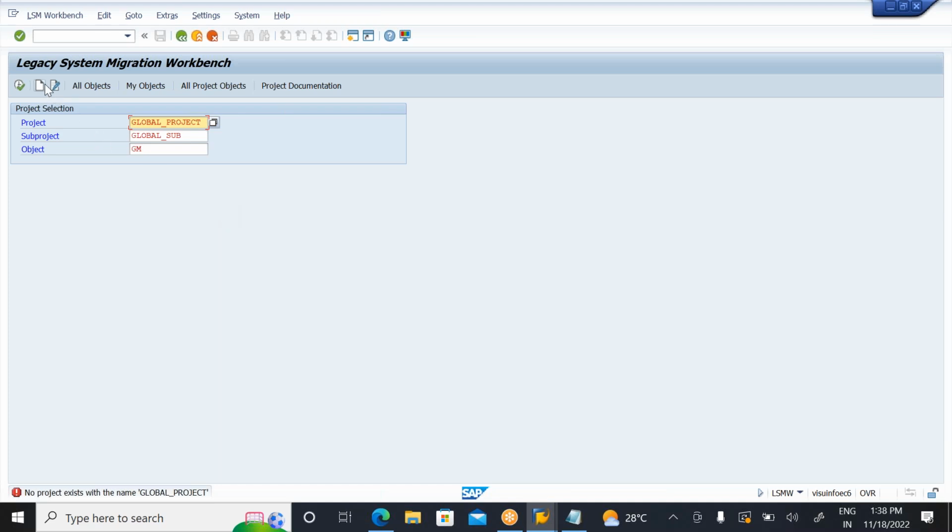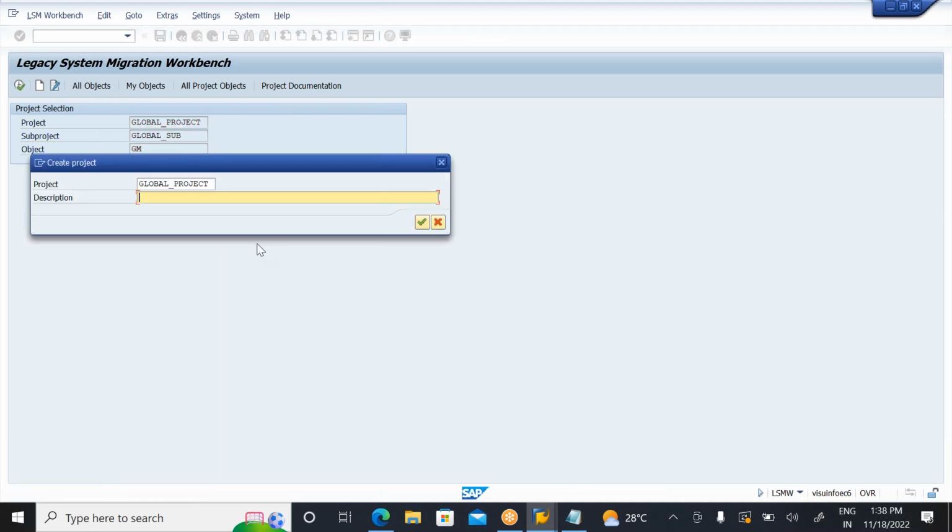Now what do I need to do? I need to click on create here. Okay, so click on create. Here I need to enter a description. We are simply uploading the master data, right? So any description you can write. So master data uploads for global company.